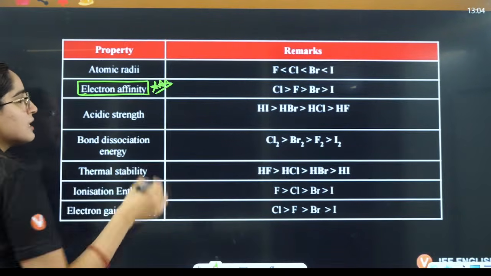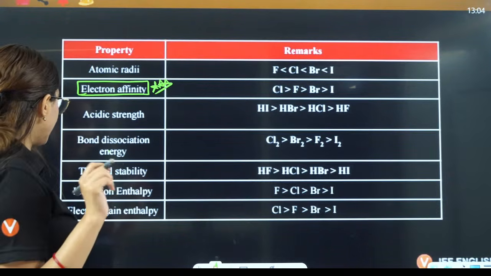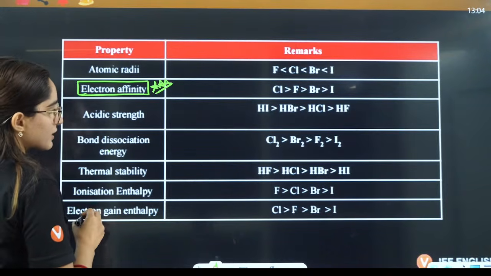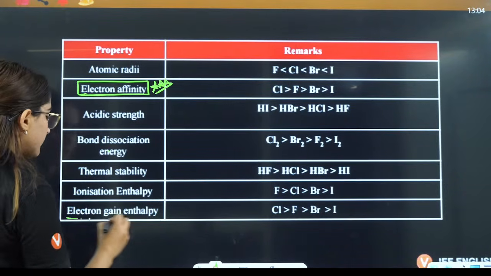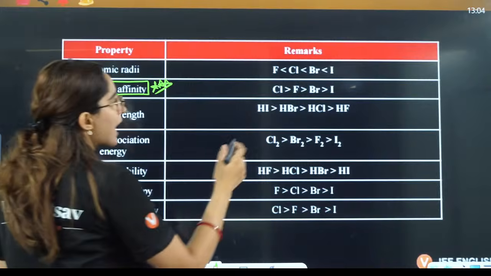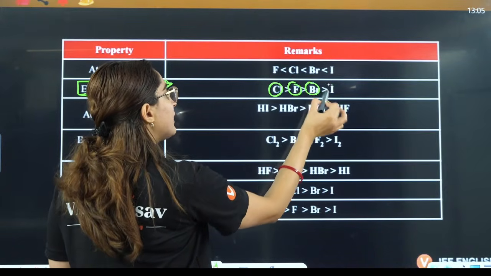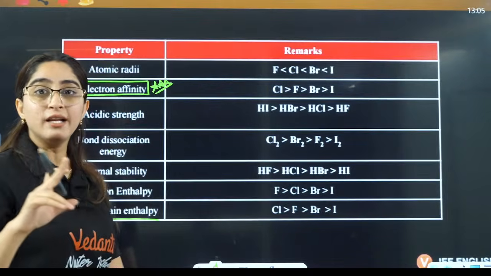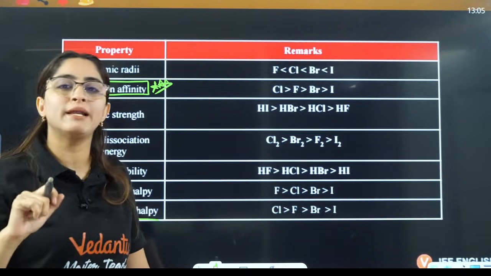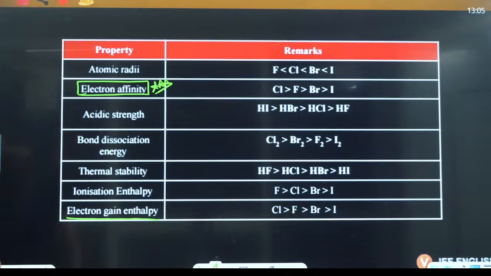In the case of electron affinity, or electron gain enthalpy, that is the same thing, right? You will have chlorine, then fluorine, then bromine, then iodine. Now fluorine is supposed to have maximum electron gain enthalpy.